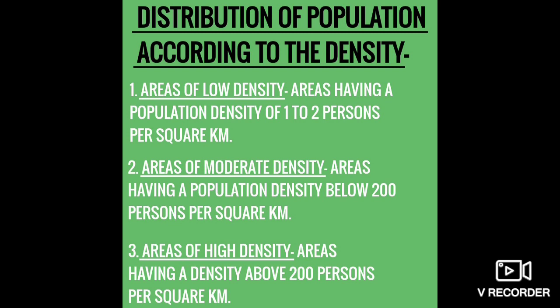Now this belt of Europe has high density of population. That is why it is given the name what? The population axis of Europe. Now you need to learn the names of the regions which are coming in it.